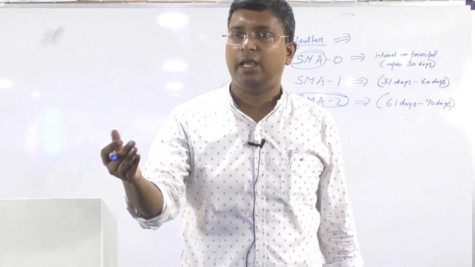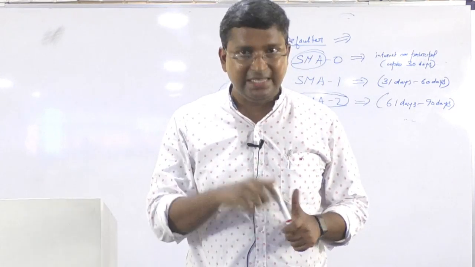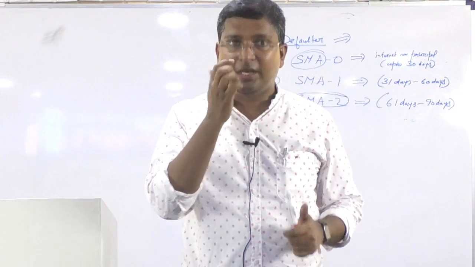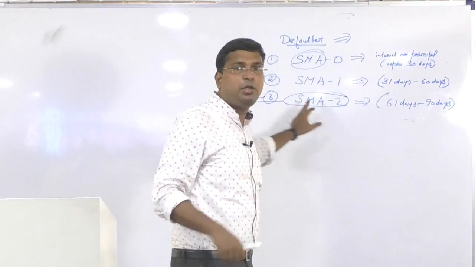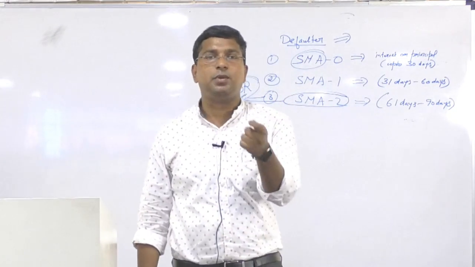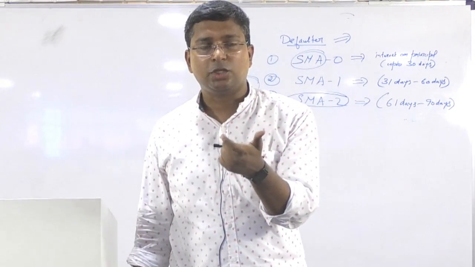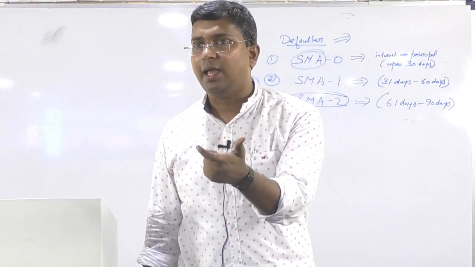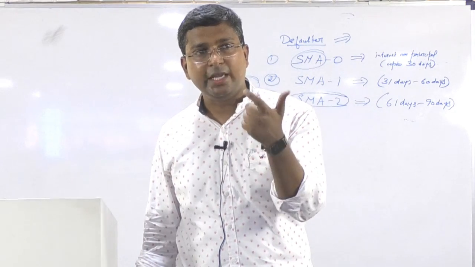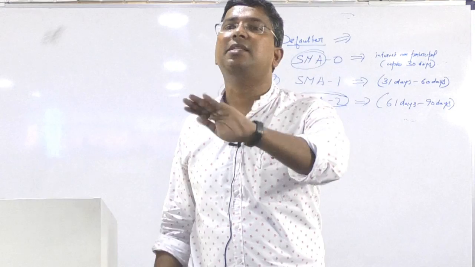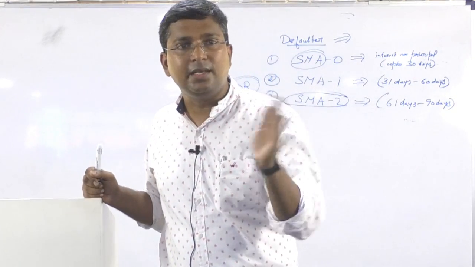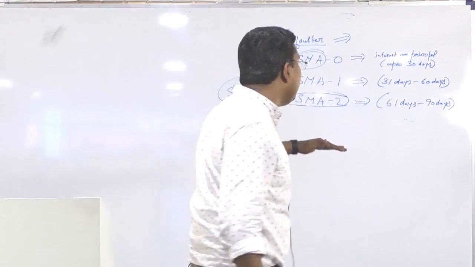We'll discuss what strategic debt restructuring is, but since this account is mentioned in one of the schemes, you need to be very clear what this special mention account 2 category is. Special mention account 2 category is a borrower who had taken a loan and has not paid principal or interest for the last 60 days. Okay, so be very clear with that.